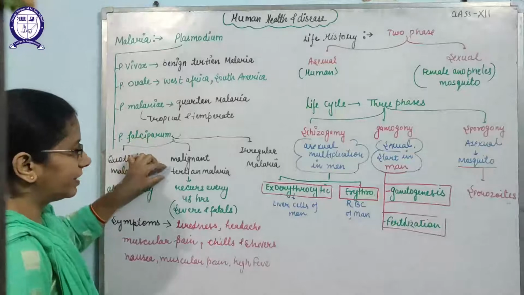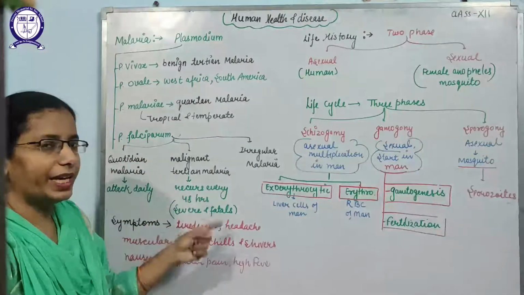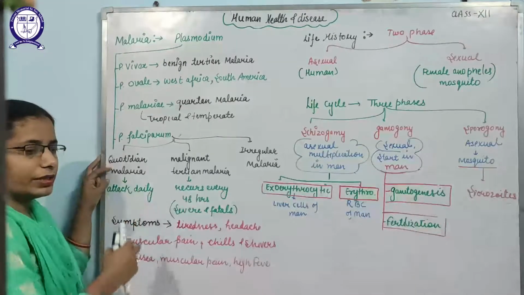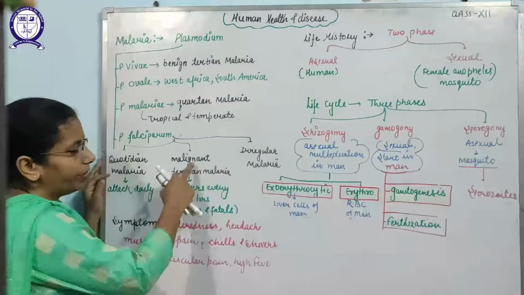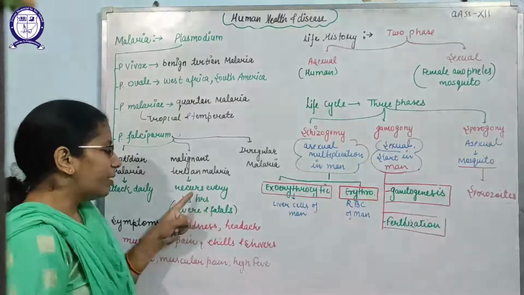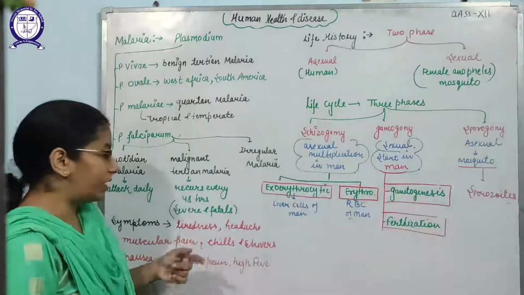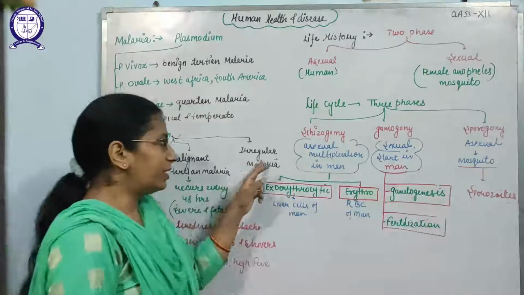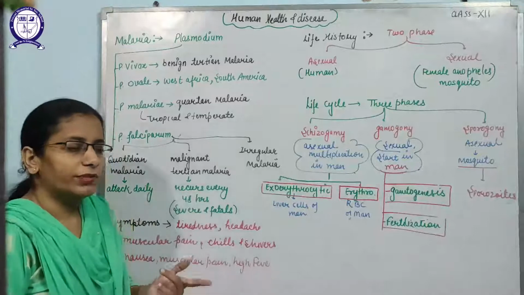Second is malignant tertiary malaria, in which fever recurs after every 48 hours. It can be severe and fatal also. And third is irregular malaria, whose time period is not fixed, that is, how long it will take to repeat its fever.